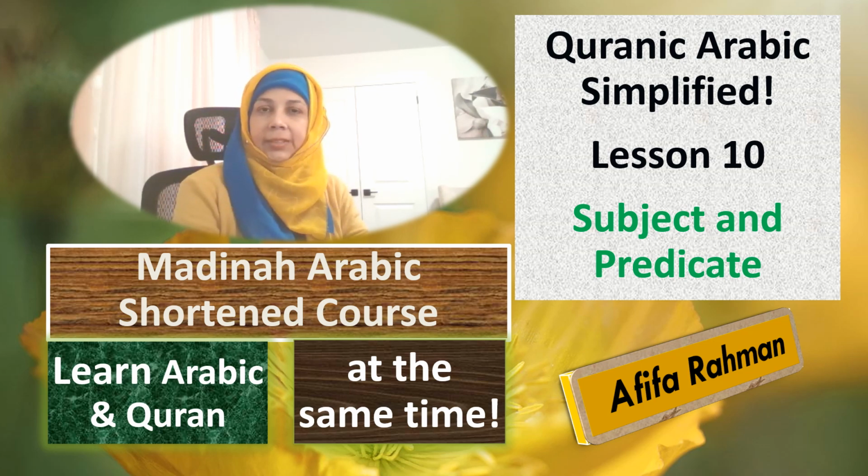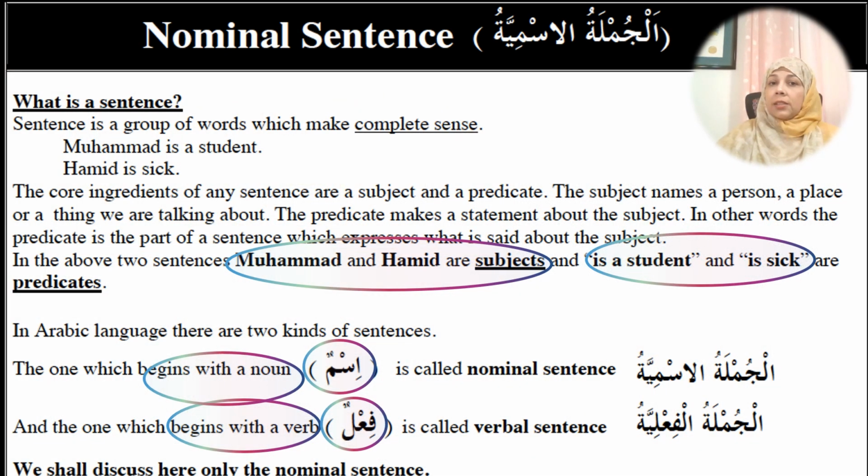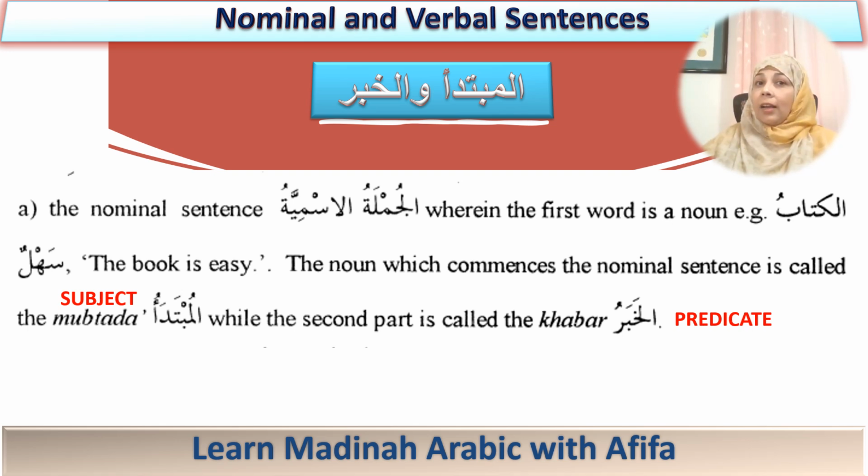Bismillahir Rahmanir Rahim. Last time we discussed the nominal sentence and we said there is a subject and a predicate. The subject is the main idea of the sentence and the predicate gives information about the subject. In the first example, Muhammad is a student, we said that Muhammad is the subject and is a student is the predicate. Again, this was covered in detail in the last lesson. And I said in the last lesson that the subject in Arabic is called al-mubtada'u, while the predicate in Arabic is called al-khabaru.